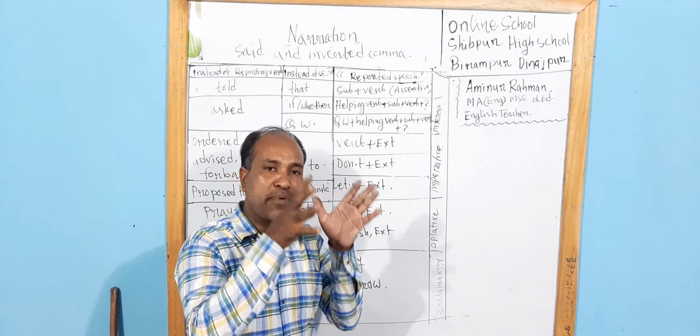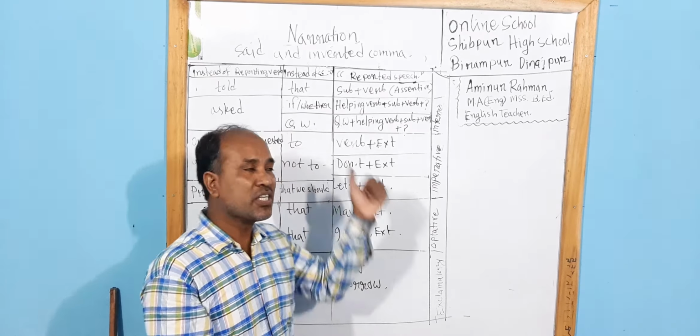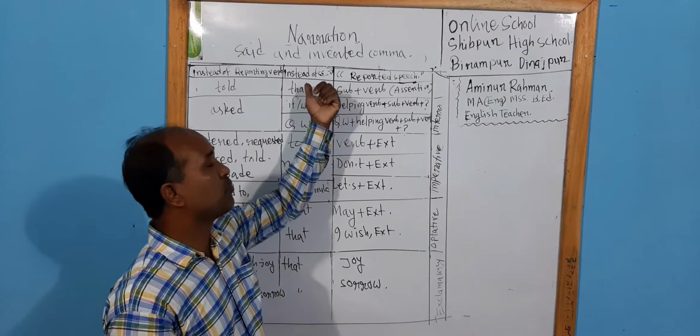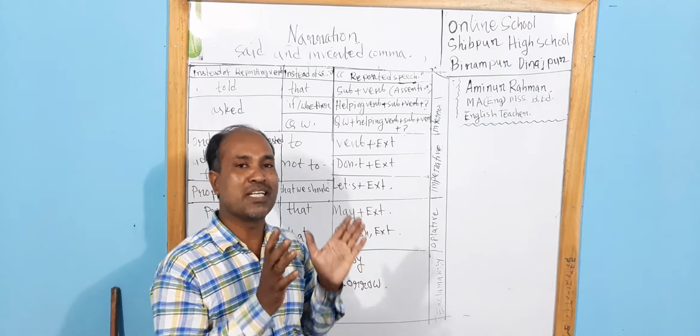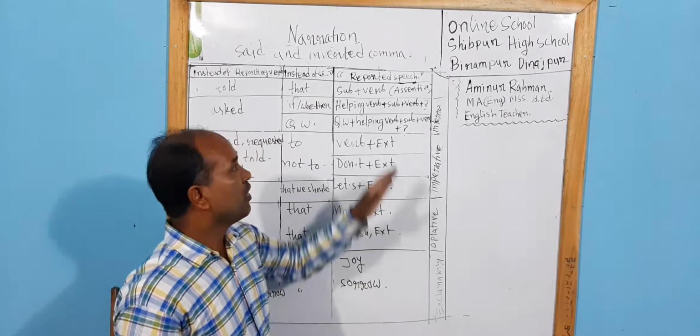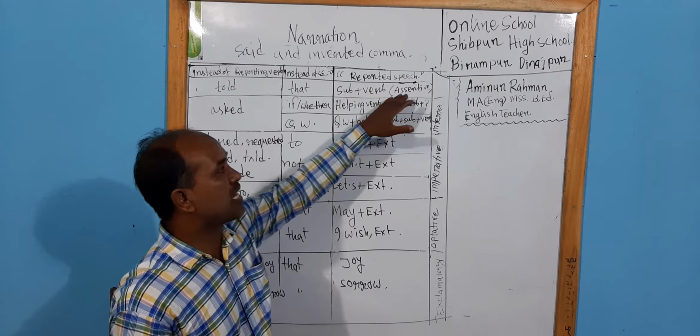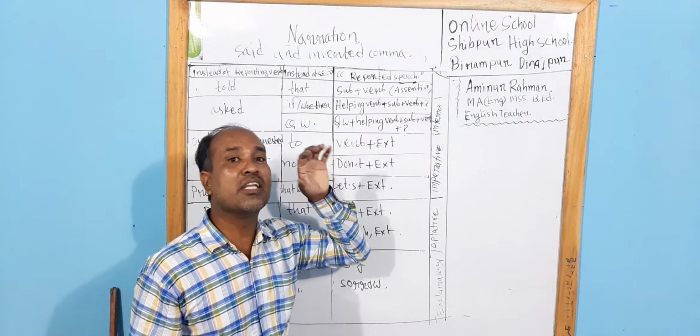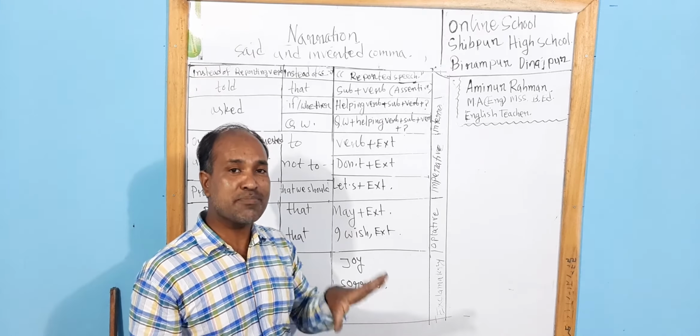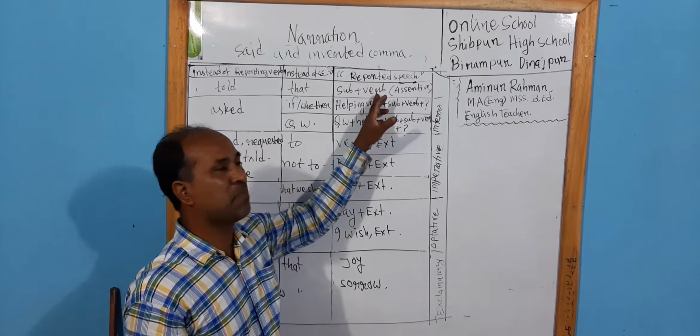Depending on these 5 types of sentences, the repeating verb and the inverted comma will be changed. Okay, so come to this side. If we get an assertive sentence, how can we recognize an assertive sentence? An assertive sentence will start with subject plus verb.